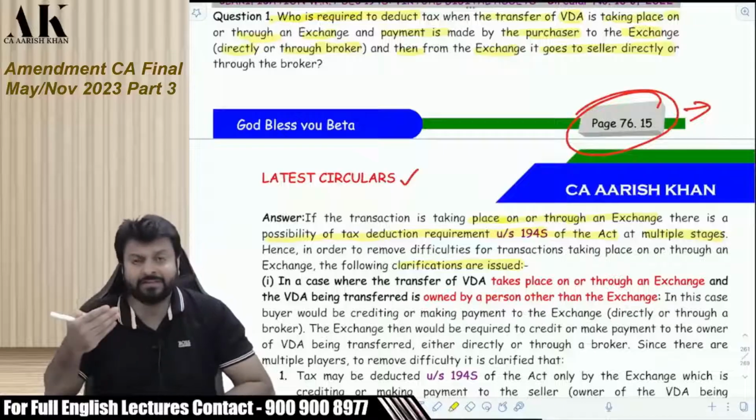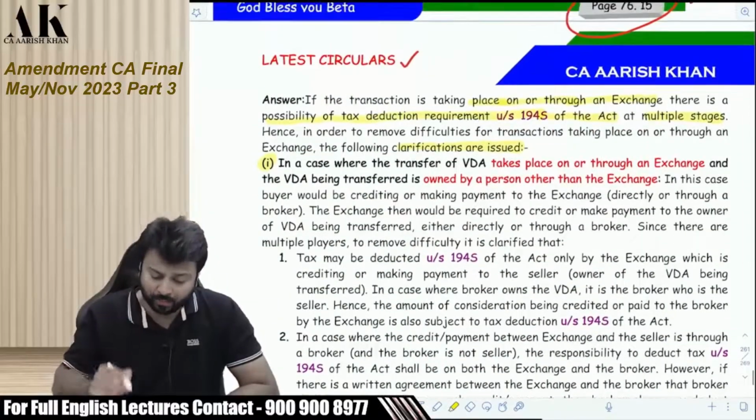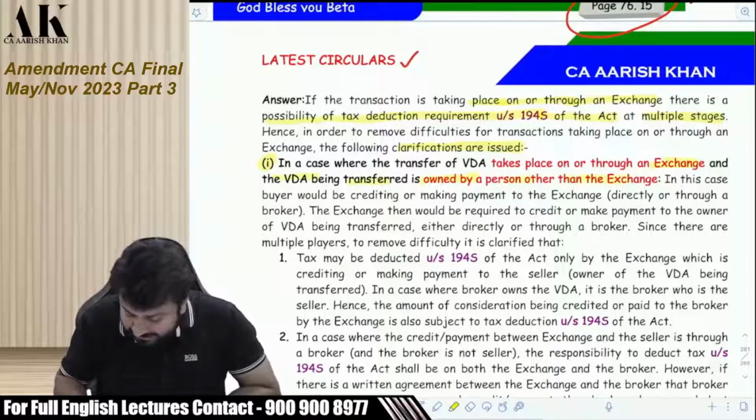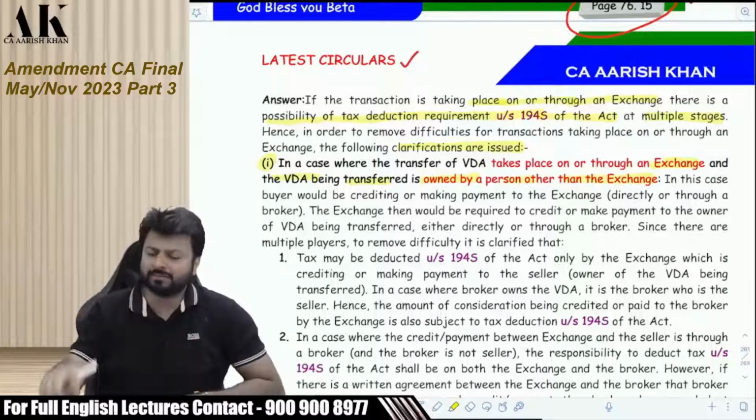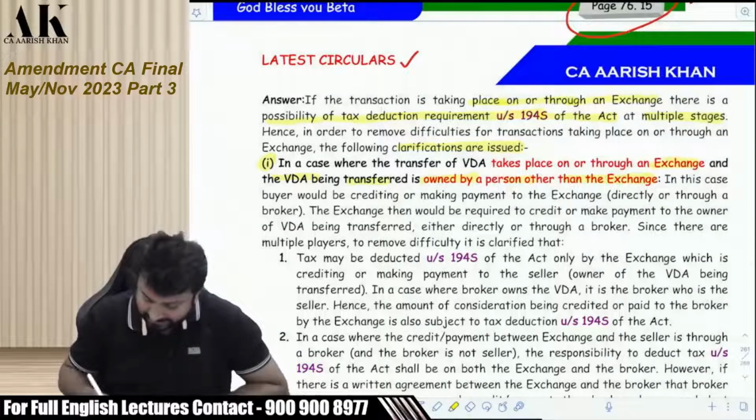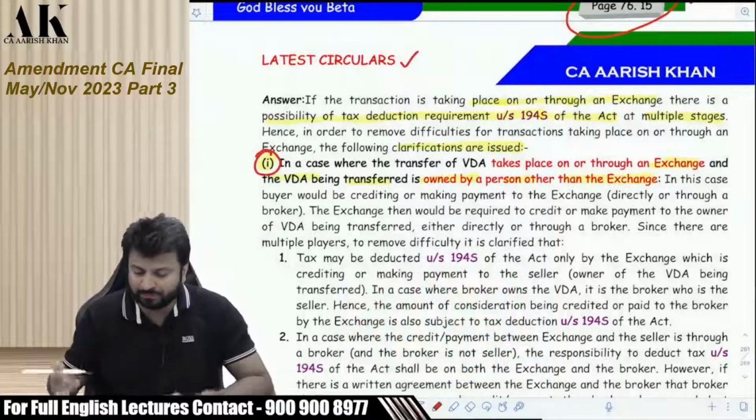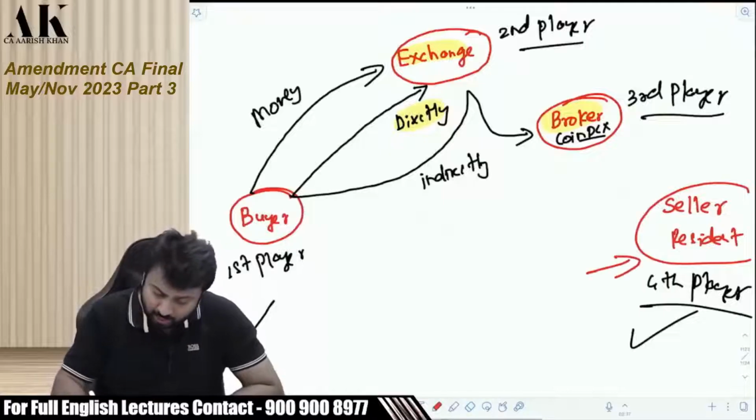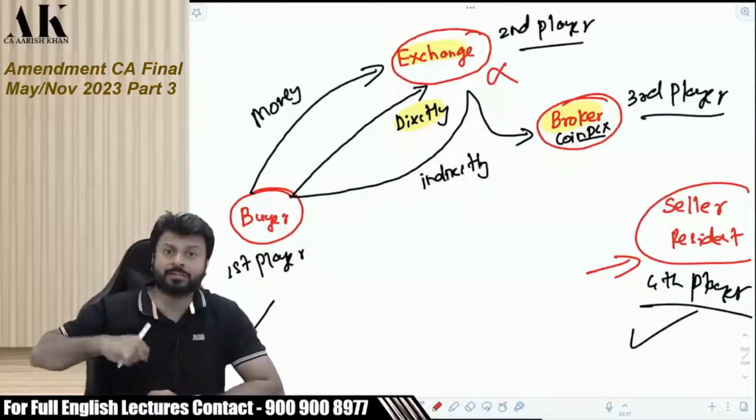So now they have classified all the discussions into two parts, part 1 and part 2. What is part 1? In case the transfer of VDA takes place on or through an exchange and the VDA being transferred is owned by a person other than the exchange. It means the virtual digital asset is not owned by the exchange, it is owned by some third party. So when you are coming into this case, listen carefully. The virtual digital asset is owned by whom? It is owned by some third party seller. The digital asset is not owned by the exchange. There is a possibility that the digital asset is owned by the exchange also. That is also a possibility. That will come in part 2.